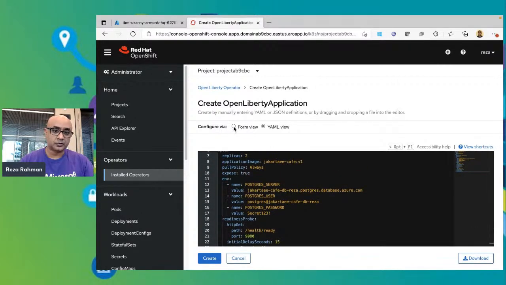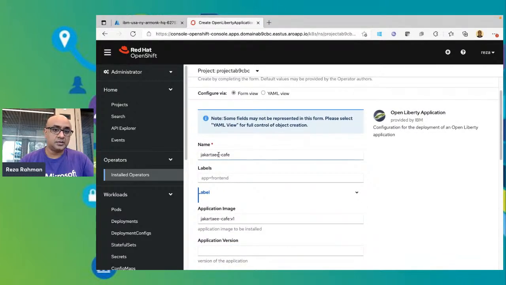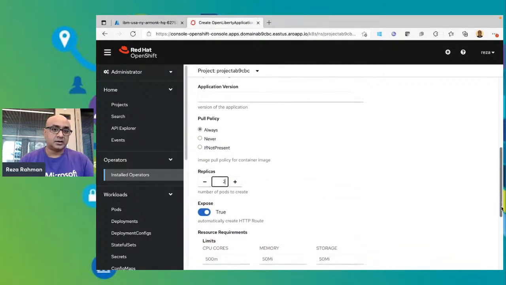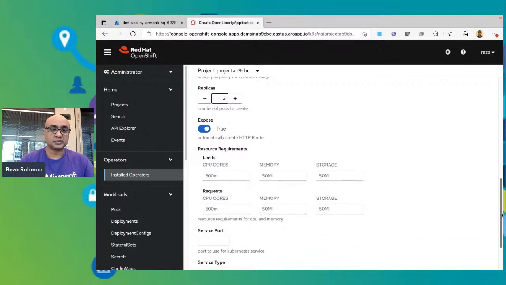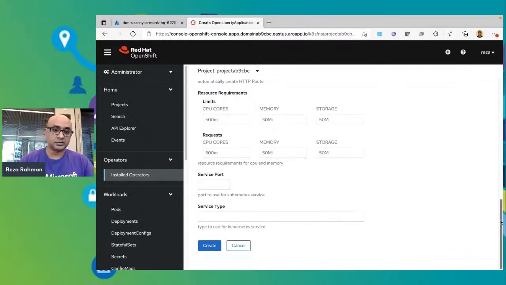We can go to the form view to actually verify that things look okay. So there's a name, Jakarta EE Cafe. There's the application image name, again the name that's in the OpenShift container registry. Pull policy as always. We have set 2 replicas, and we are exposing it, so a route is going to be created for us automatically. You'll see that in a moment. So we'll go ahead and hit create.